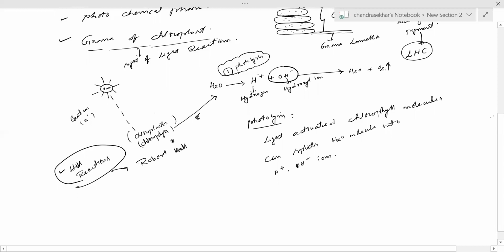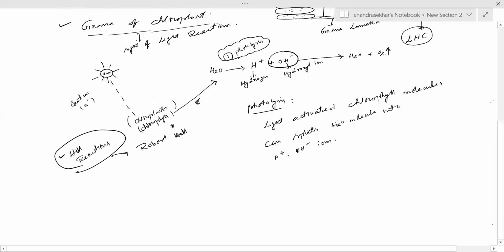Then the H plus ions start to move. All these happen on the granum, in the thylakoid membrane. So the light reactions occur in the thylakoid membrane.